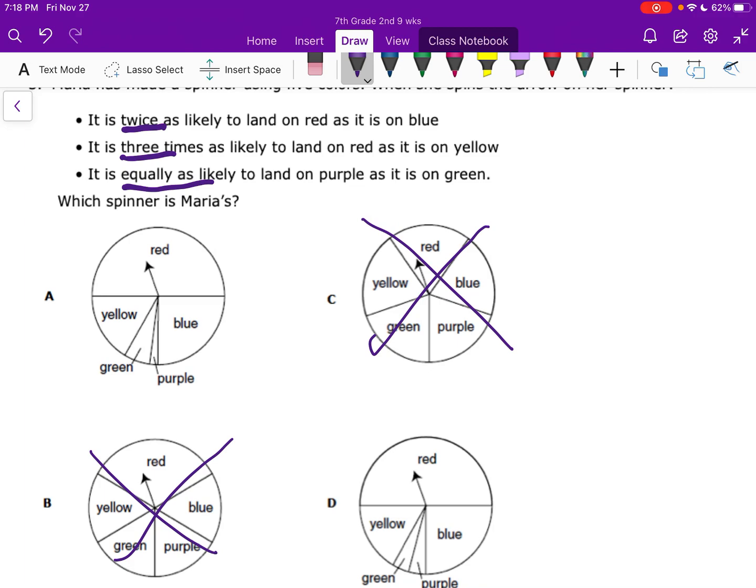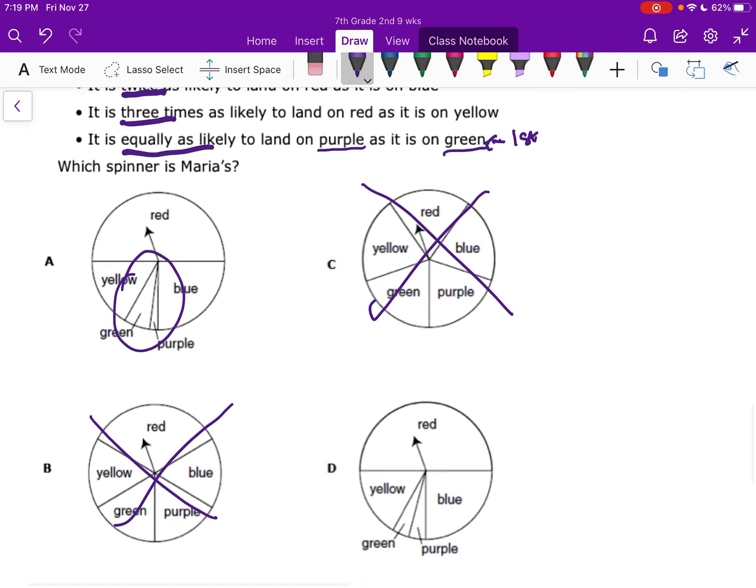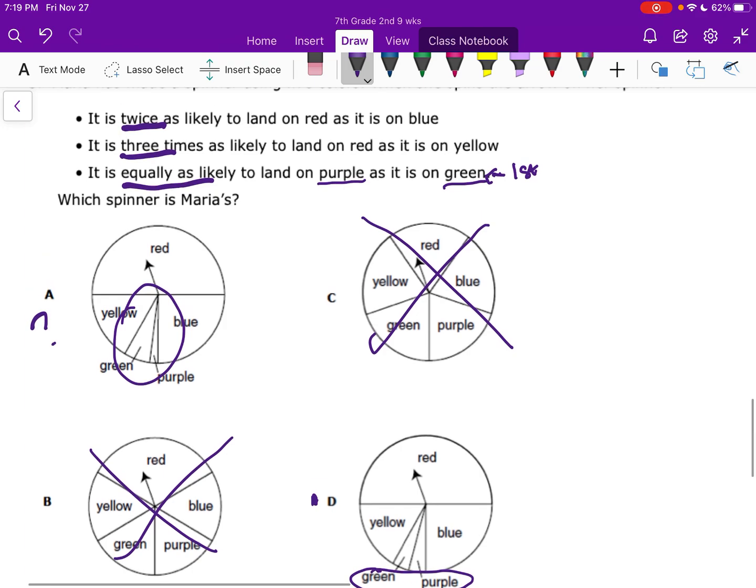All right, so the first thing I would look for is the easiest thing. So which one do you think would be the easiest to find? I think the easiest to find would be this one, because it's equally as likely. So purple and green, if they're equally as likely, that means they have to be the same size. So I'm going to look for a purple and green that are the same size. Nope. So A is probably not correct, but look at this one. Green and purple the same size. So I'm thinking D is going to be my answer. Pretty sure A is not going to be. But let's check these other ones.